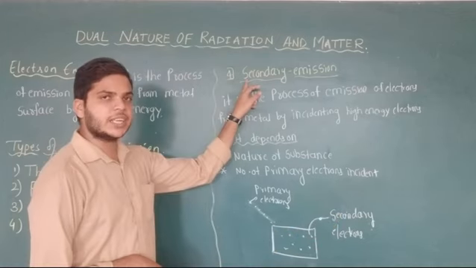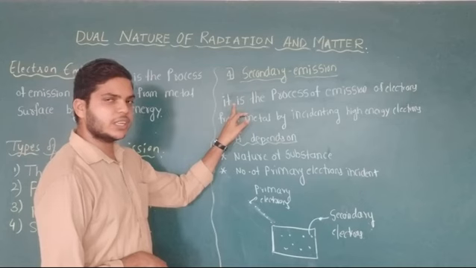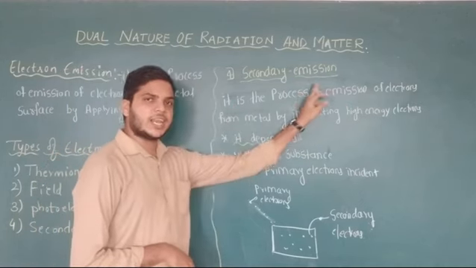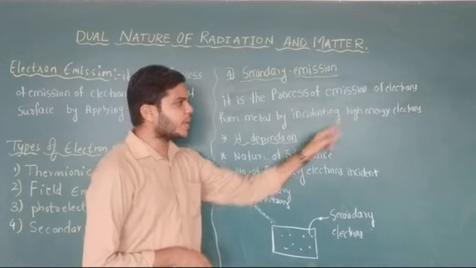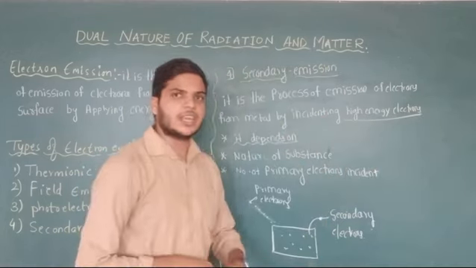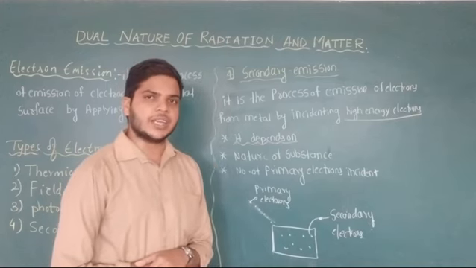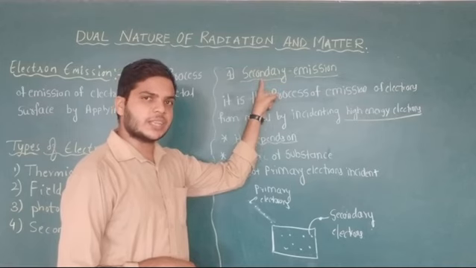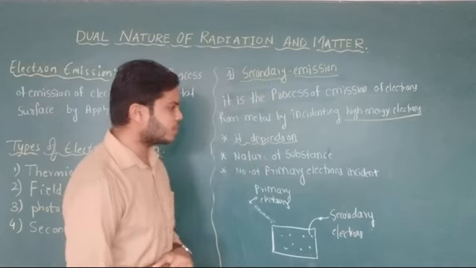Therefore, how do we define secondary emission? Secondary emission is the process of emission of free electrons from the metal surface by applying high energy electrons. That is, the electron must have high kinetic energy. Then only the secondary emission will take place and electrons will be coming.